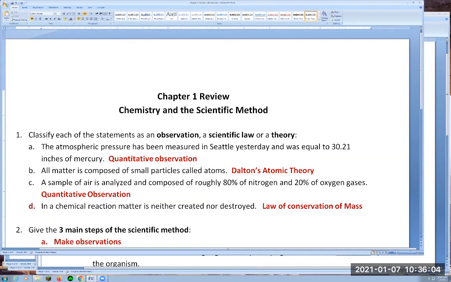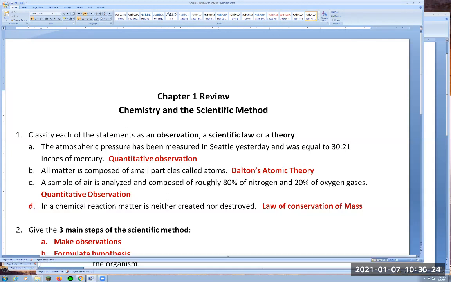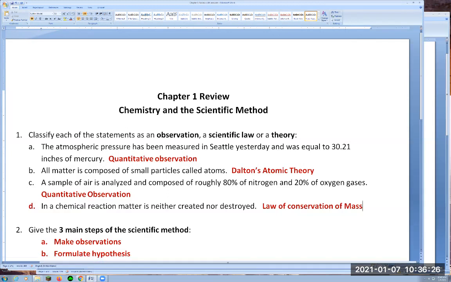So the first step is to make observations about the world around you. So like the examples we saw above, these are observations that the atmospheric pressure has been measured and is equal to 30.21 inches of mercury, for example. So you're making observations, and then because scientists and chemists are curious, they try to explain things.